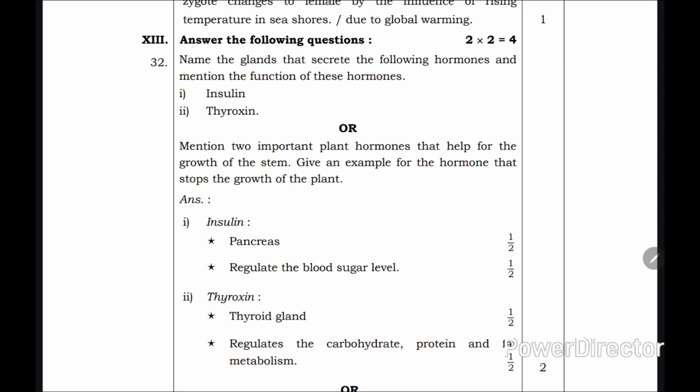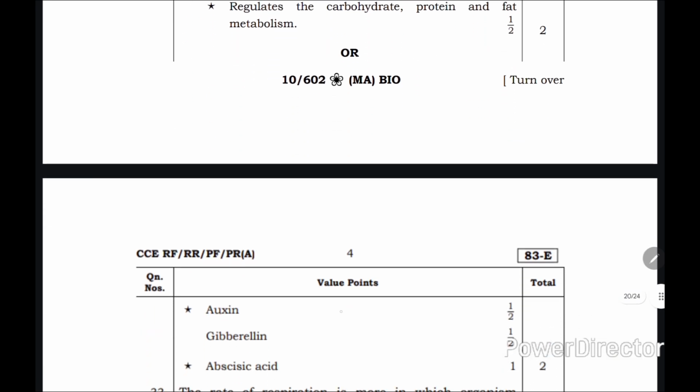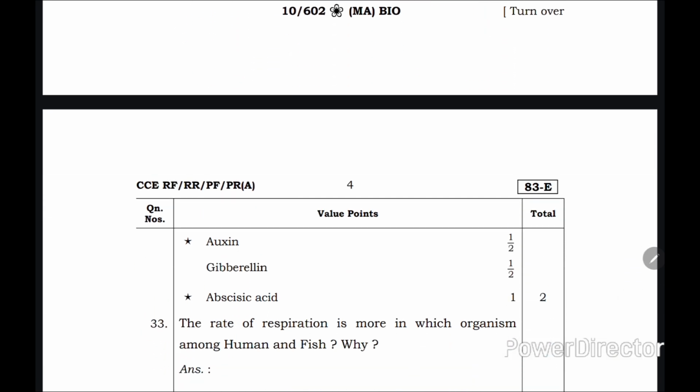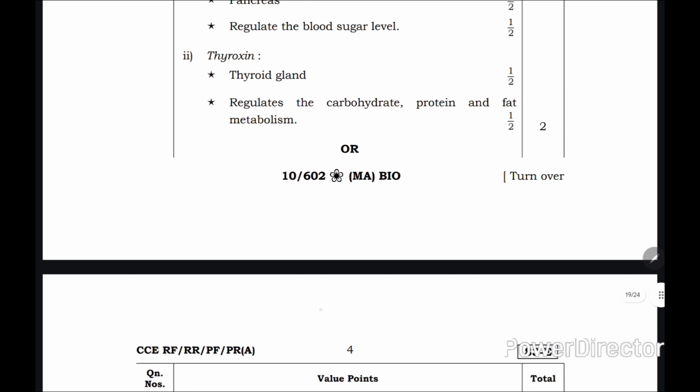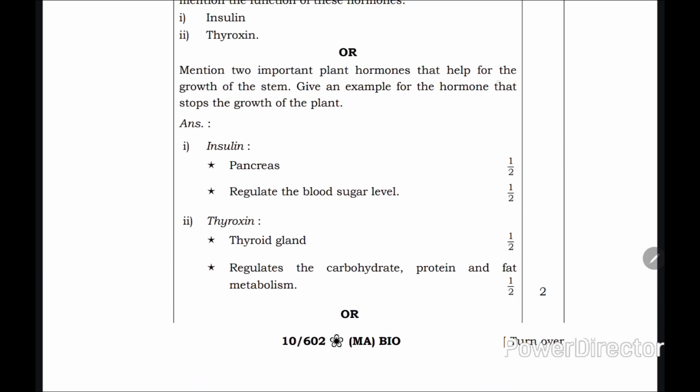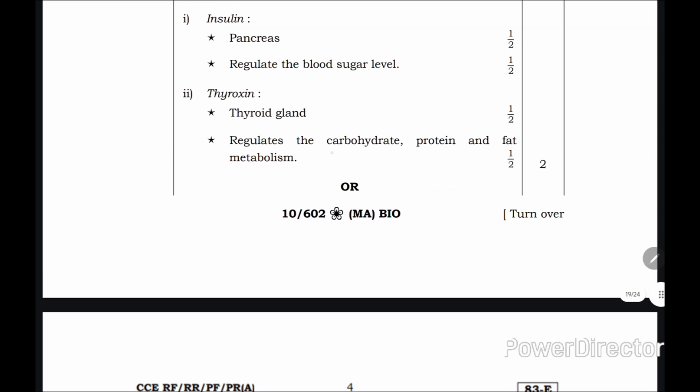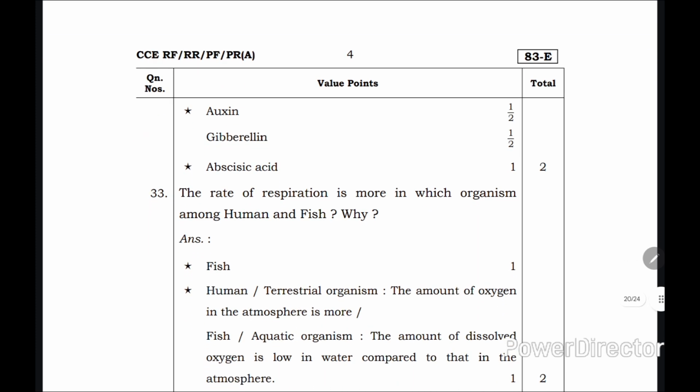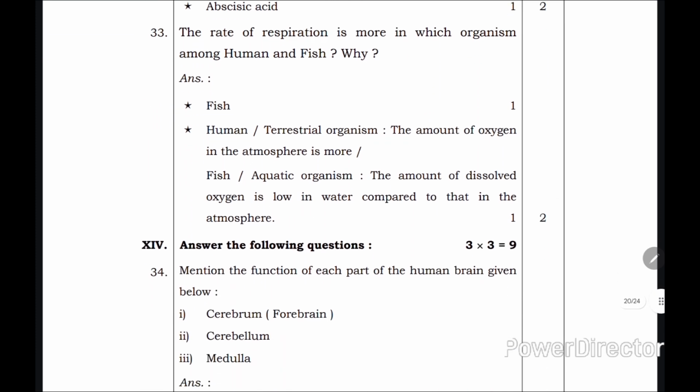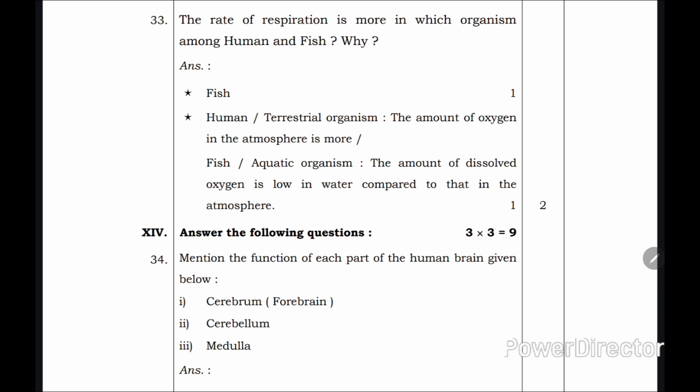write the other question: mention two important plant hormones that help for the growth of the stem. Give an example for the hormone that stops the growth of the plant. So the plant hormones are auxin and gibberellin. The example for the hormone that stops the growth of the plant is abscisic acid. Next question: the rate of respiration is more in which organism among human and fish? Why? In fish the respiration rate is more compared to humans.